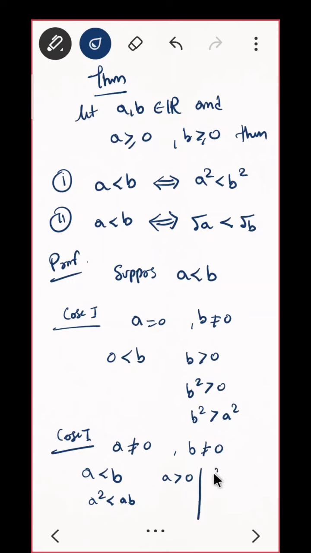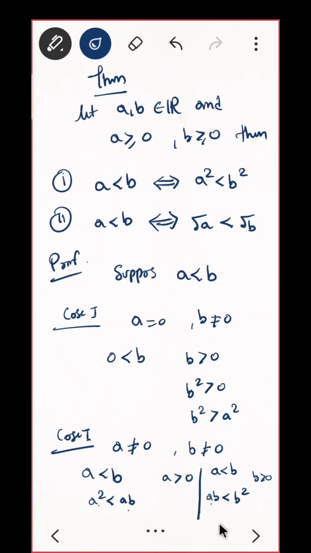Similarly, A is less than B. You are also given B is non-zero, meaning B is also positive. Can I multiply with that? That is AB will be less than B square. Do you agree? And this inequality, less than, will not change because your B is positive. Do you see? What next? Which property should we use now? Transitivity. A square is less than AB and AB is less than B square.